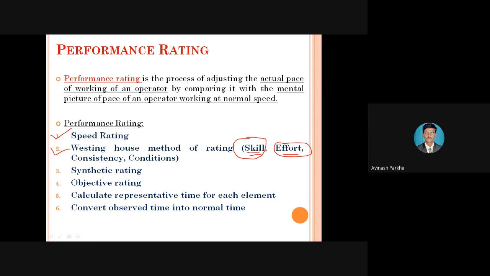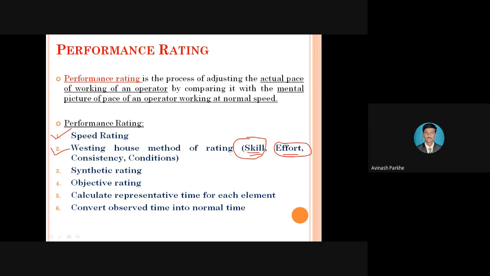Sometimes due to unavoidable reasons the machines are immediately stopped. Sometimes due to unavoidable reasons the tool breaks. So these are unavoidable reasons, no problem. But in order to resolve these issues, that is, breakage of the tool, finishing of the coolants, or maybe another machine is under maintenance, such situations are observed. But to avoid those situations, what efforts that operator takes will be considered in the second method, that is, the Westinghouse method of rating. And according to his efforts, we have to give the rating.